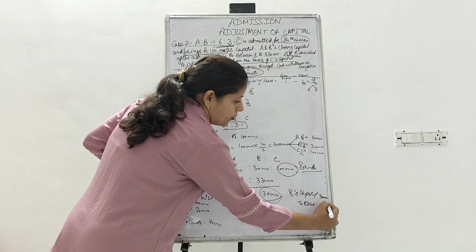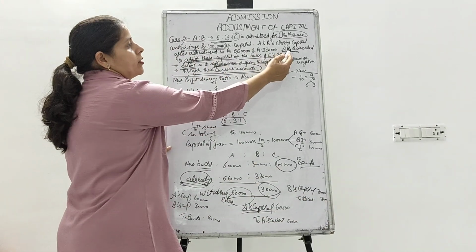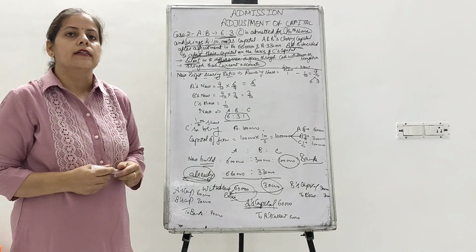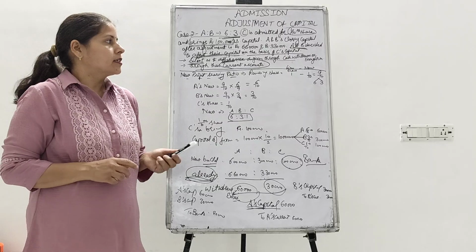So this is the case of adjustment where we have to adjust the capital for the old partners on the basis of the new partner's brought in capital. So here this case is ended.